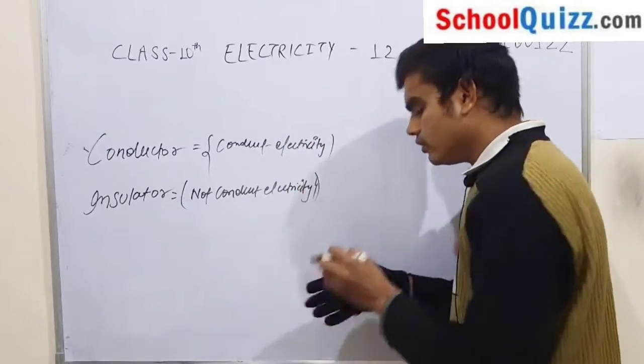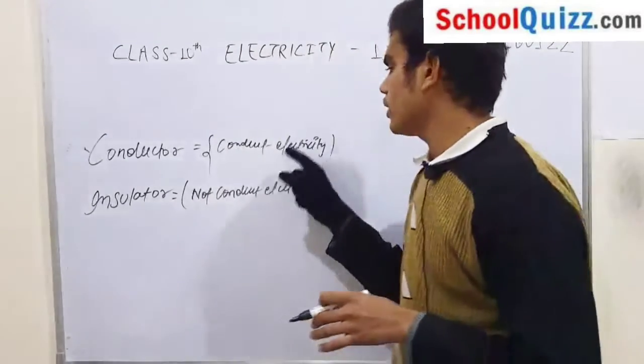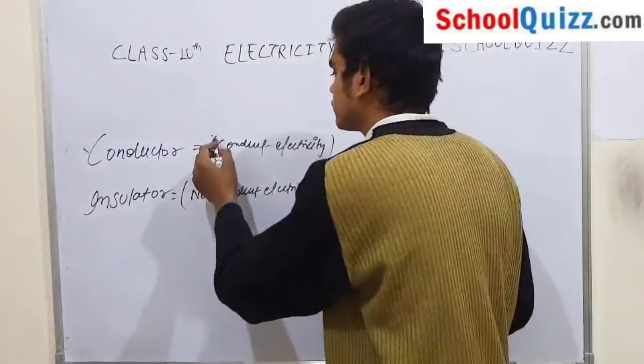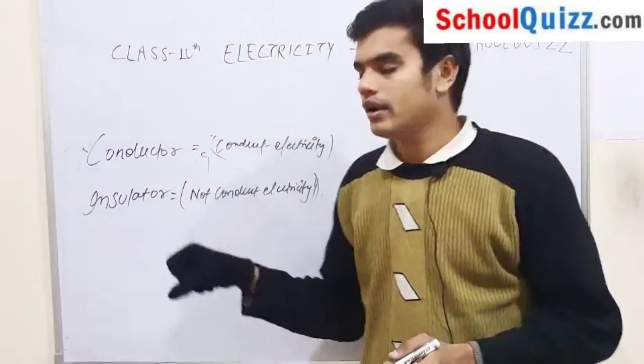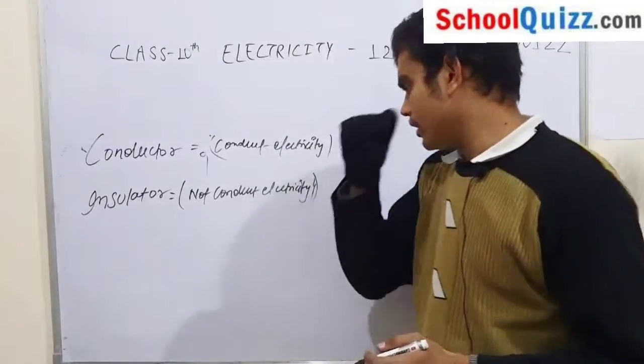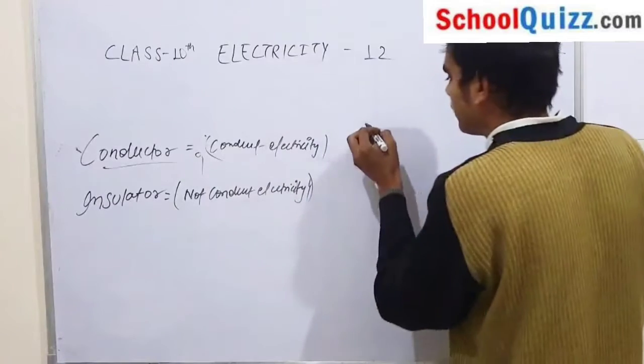But in this video I am going to give you the reason for what happens in a conductor that it conducts electricity, and why an insulator does not conduct electricity. So let's start with conductor.